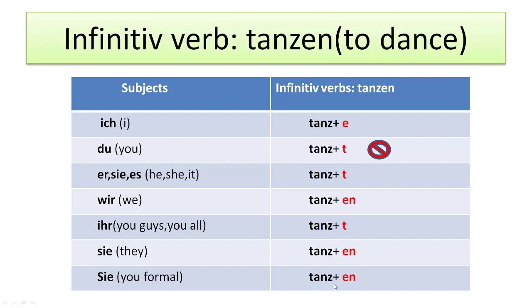Okay, let's see one more example. Here, ich tanze, du tanzt, sie/es tanzt, wir tanzen, ihr tanzt, sie tanzen, Sie (you, formal) tanzen. Okay, so this is one more example of a special case of the regular verb. Let's move to the next slide.